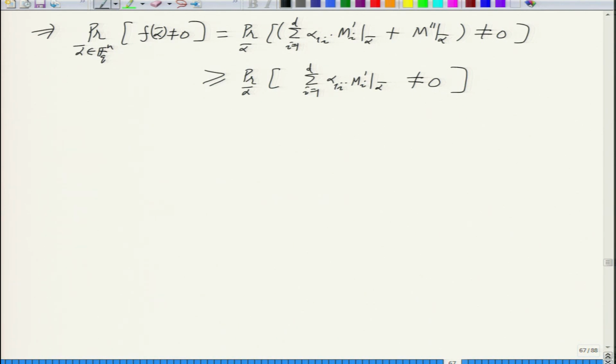Why is that? No, we have evaluated the variables at alpha bar. Yeah, but I think it uses what you are saying. That is the proof. Well, if M prime prime is vanishing at alpha bar, then these two probabilities are actually equal. So the only case you have to look at is what if M prime prime is non-vanishing at alpha bar, right?